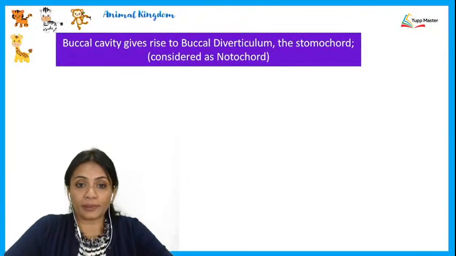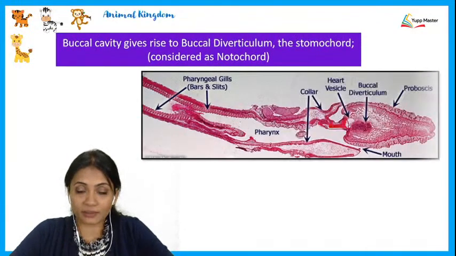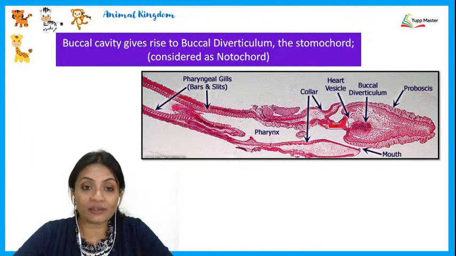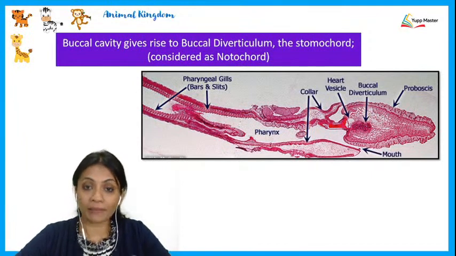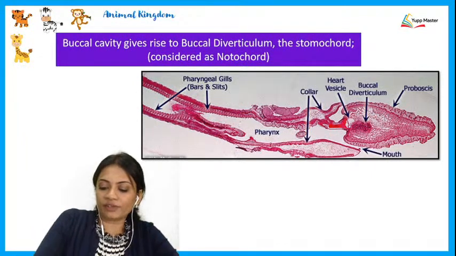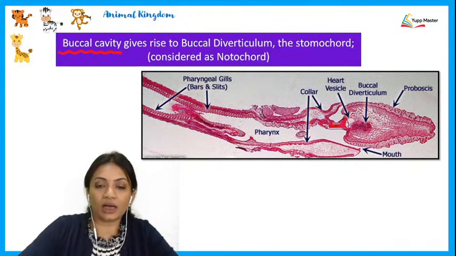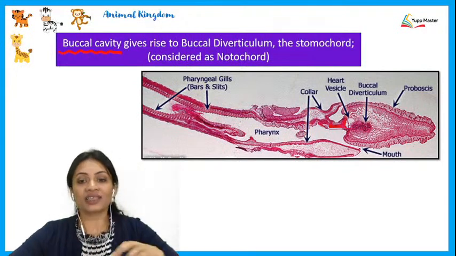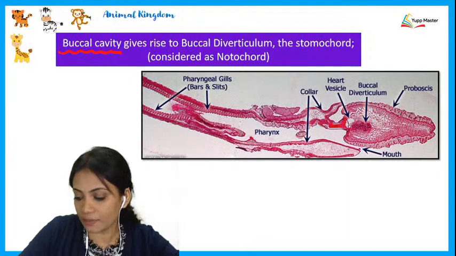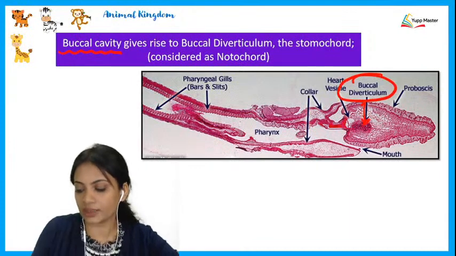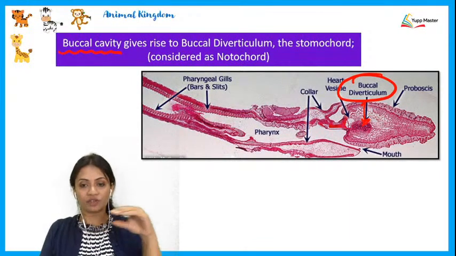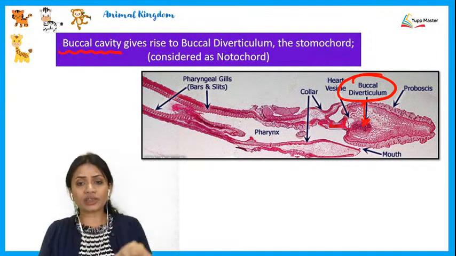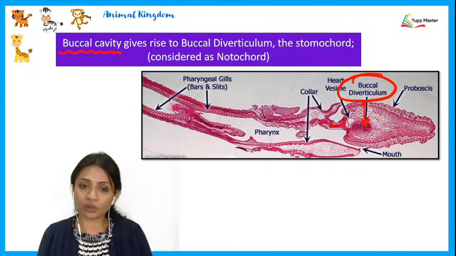All right. Next, talking about the digestive system, or rather the part why it was called a hemichordate. The buccal cavity, that is the opening of the digestive system, gives rise to a part called the buccal diverticulum, if you can see. And when this buccal diverticulum was seen, it looked exactly like a notochord.